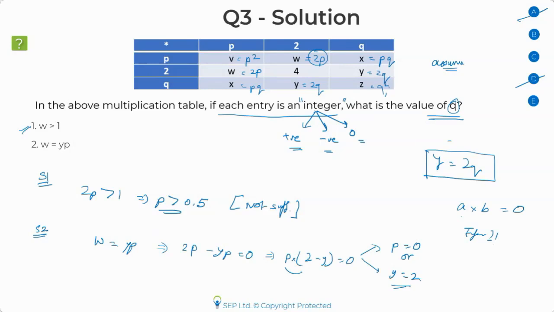Either A or B is equal to 0. Anyone else? Can anyone elaborate a bit more? A is 0, B is 0, Aradhana, yeah, you're correct. That's what I was looking for.